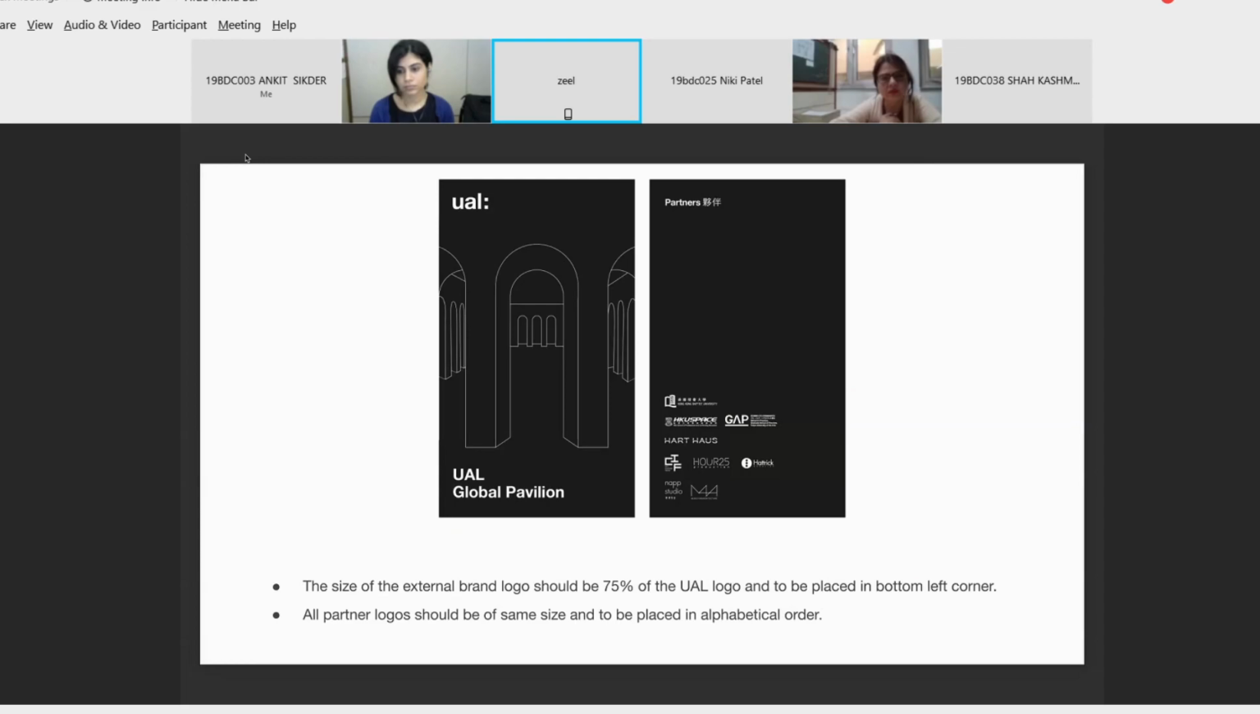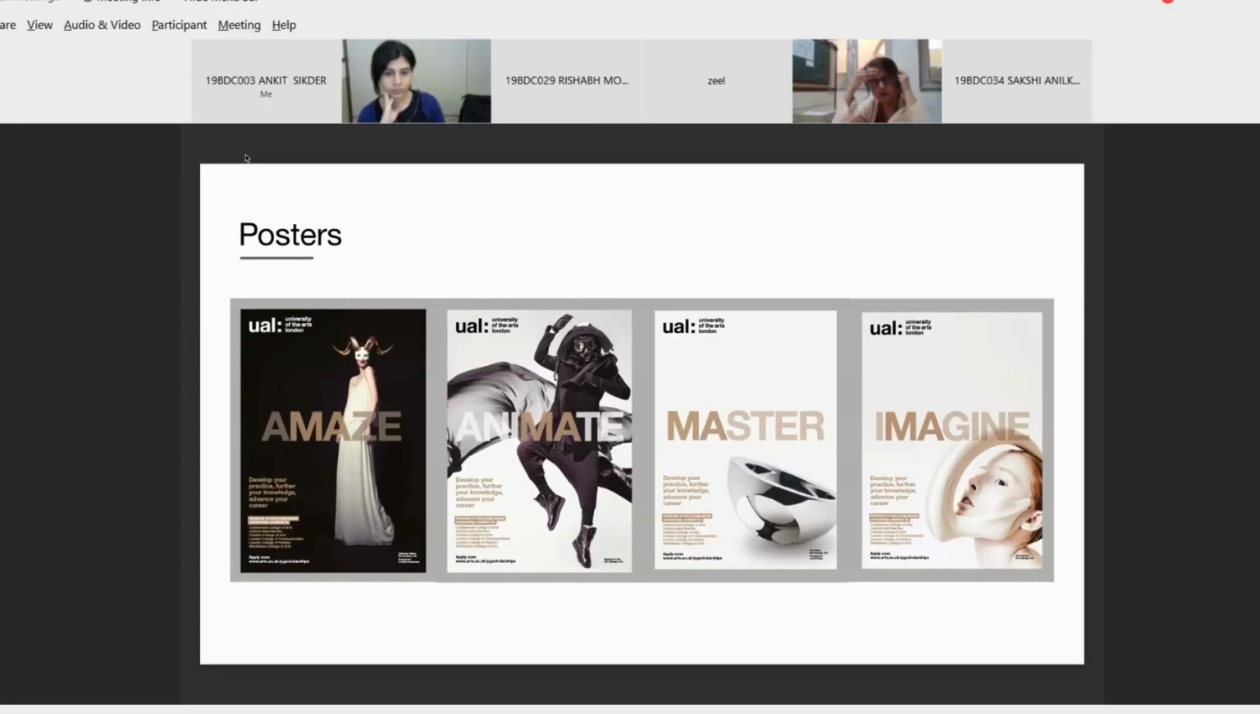Okay, next section. So these are a few of the posters which I found very interesting, and this was regarding the courses that they offer. So next slide, Sakshi.